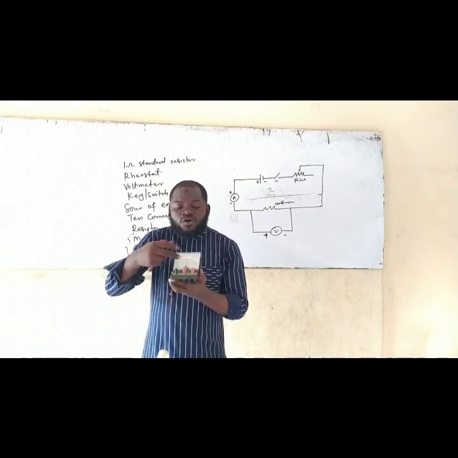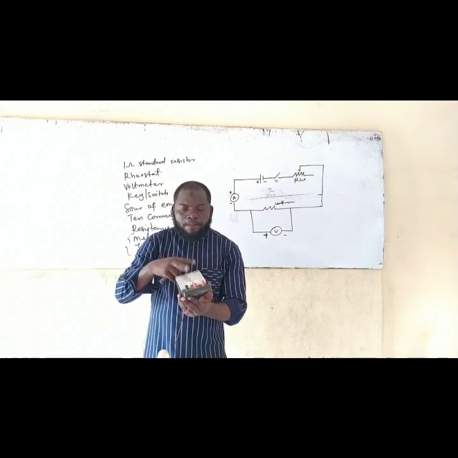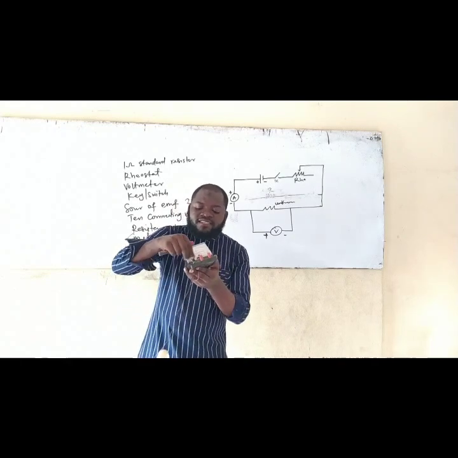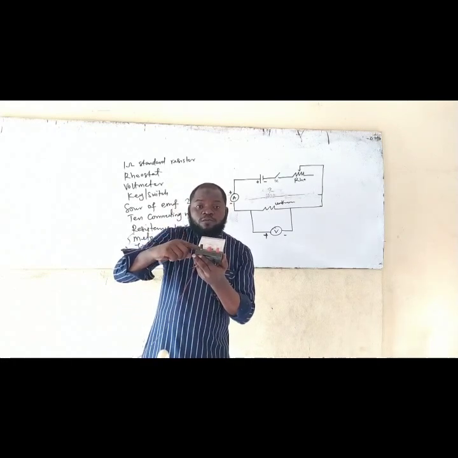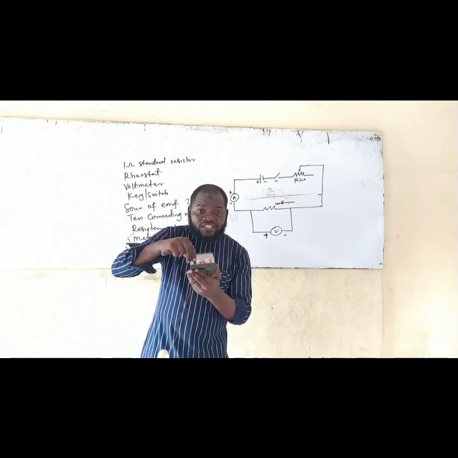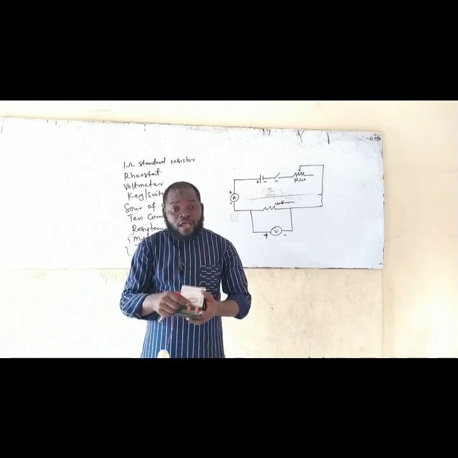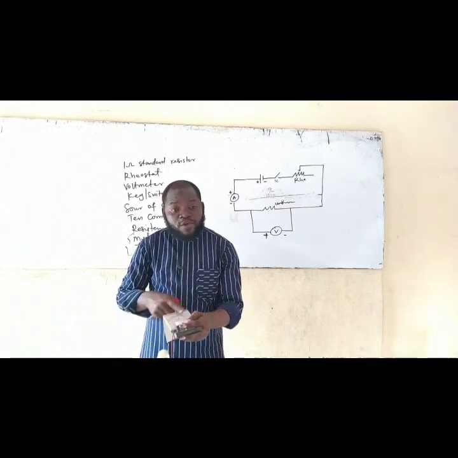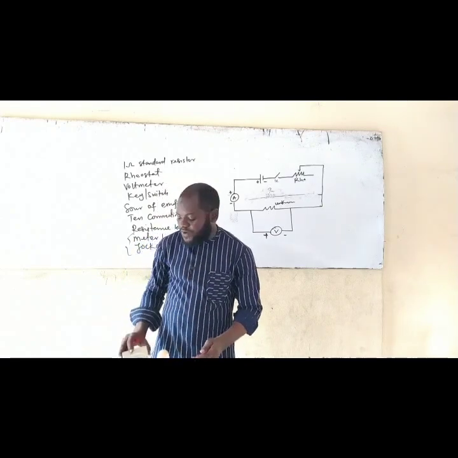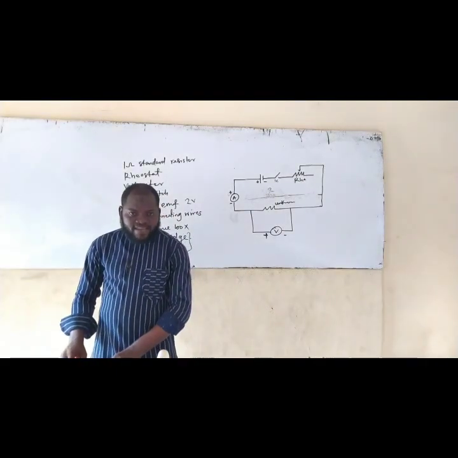So make sure you clean the terminal of your apparatus. Clean the terminal. When you clean the terminal, what I mean by cleaning the terminal is this pole. Some of them must have rust at times, so they don't have a proper connection. So clean it up, test it, connect wire to it directly, put it on the battery, make sure it deflects. If it does, check this also, make sure it deflects. If it does, then you are sure that they are working. Am I making sense now?